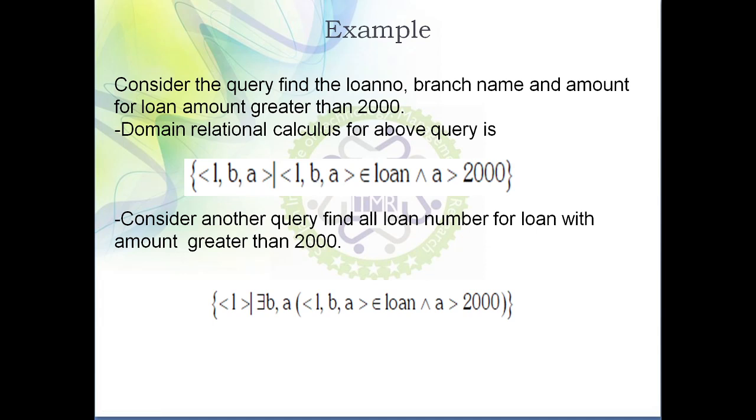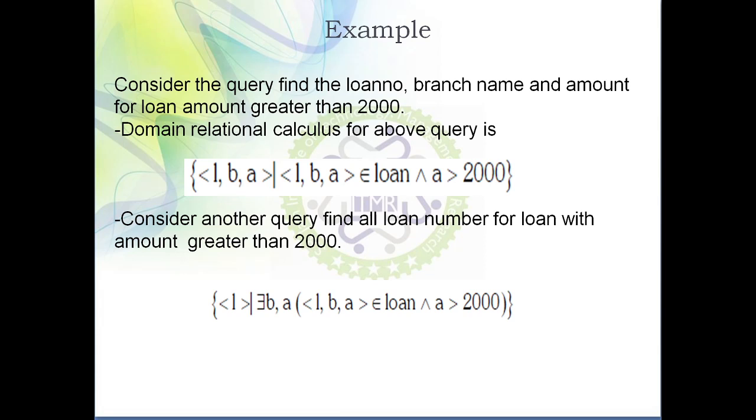Then we'll take a second example: find all loan numbers for a loan with the amount greater than 2000. I already told you the difference between these two problem statements. In the previous problem statement we fetch all the attributes from the table, and in the second example we are going to fetch only a few attributes.